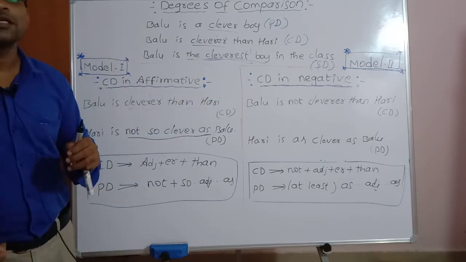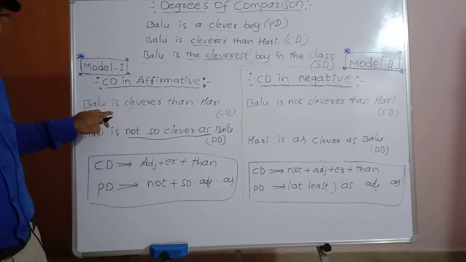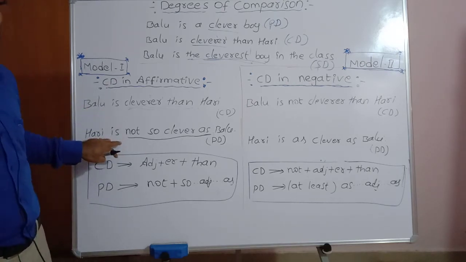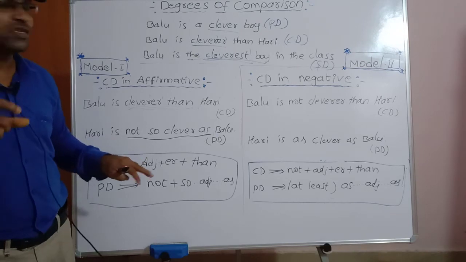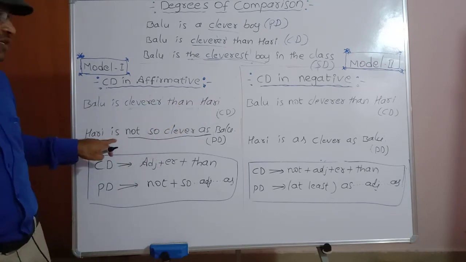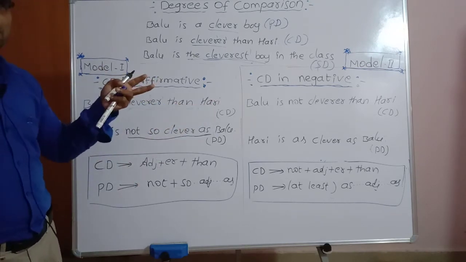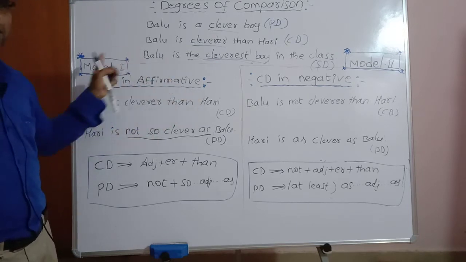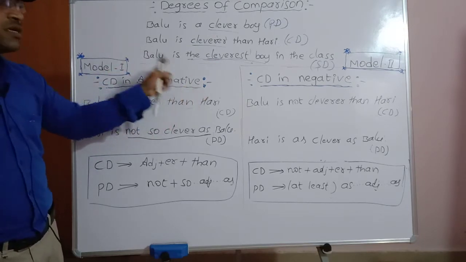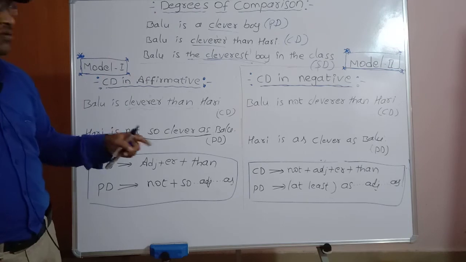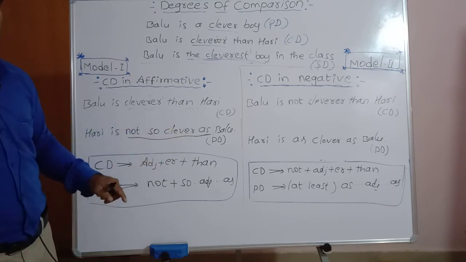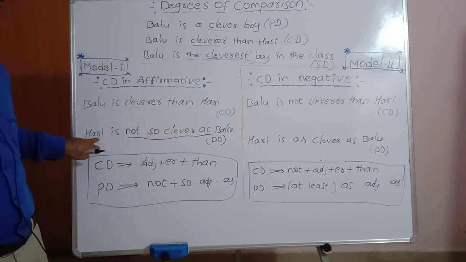The comparative degree begins with the noun Balu, but the positive degree begins with the noun Hari. Here we reverse the comparing things, the comparing persons.